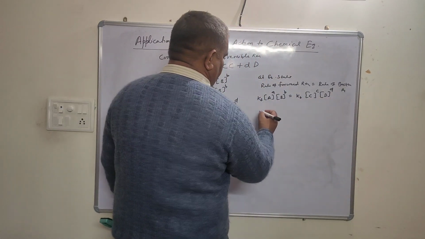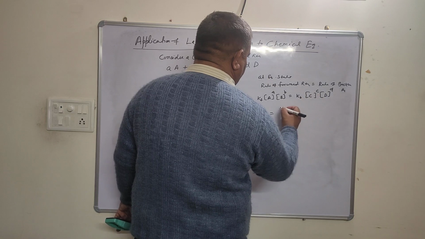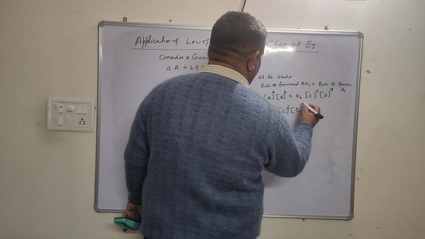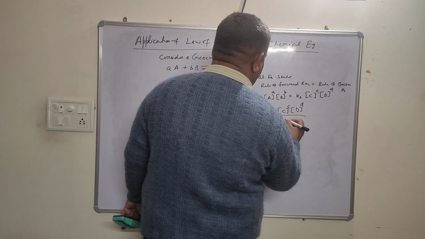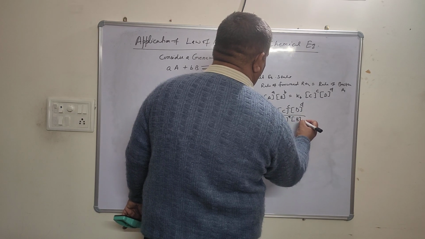Bringing Kb to this side, we get Kf upon Kb equals the concentration of C raised to the power c times the concentration of D raised to the power d, divided by the concentration of A raised to the power a times the concentration of B raised to the power b.